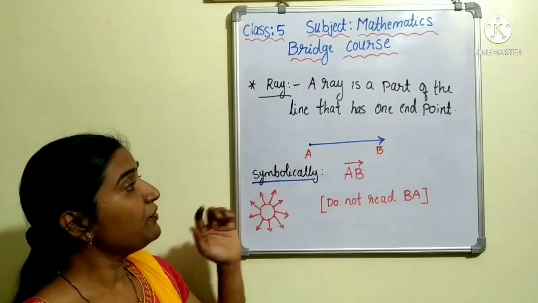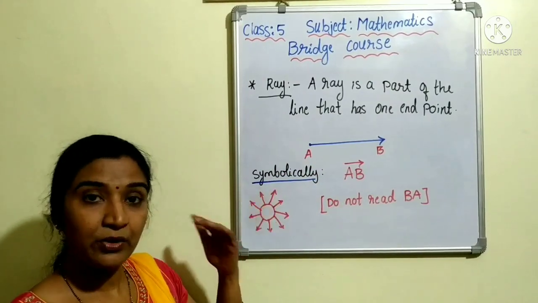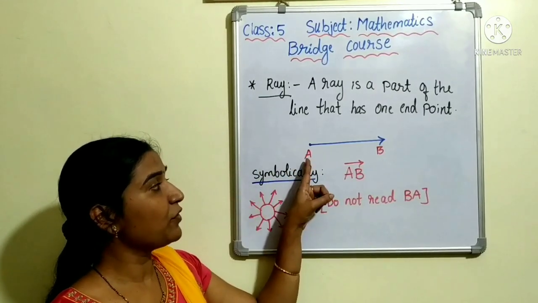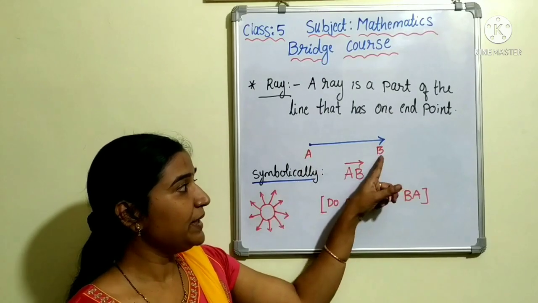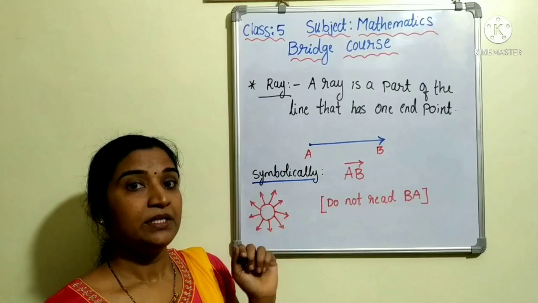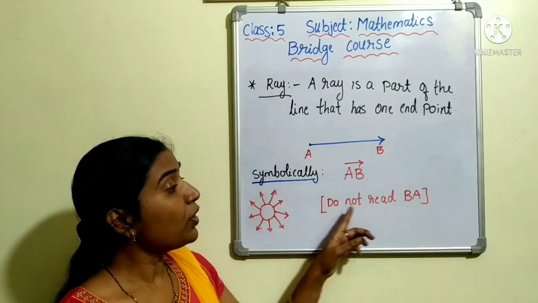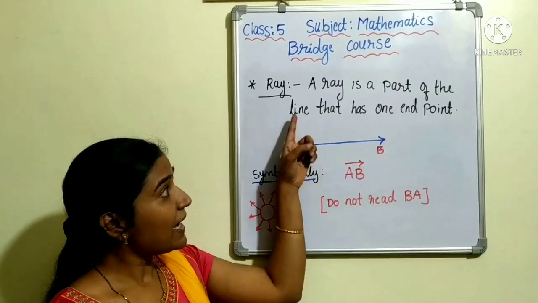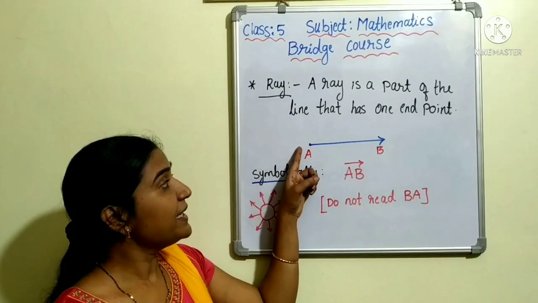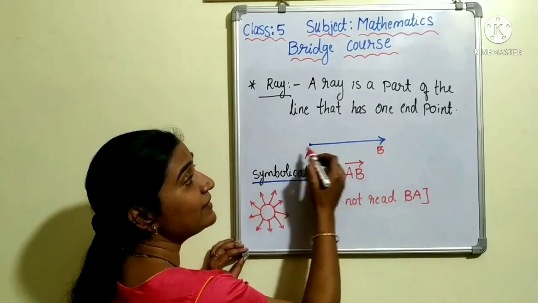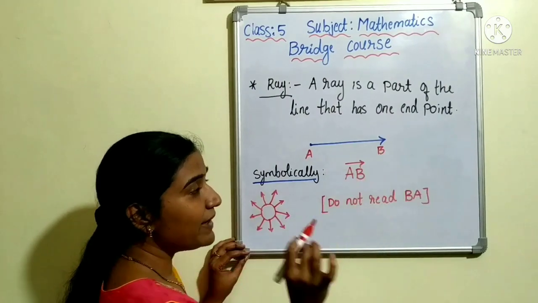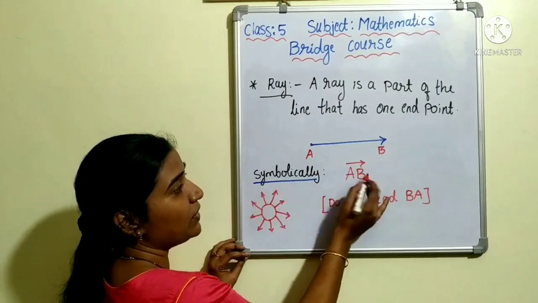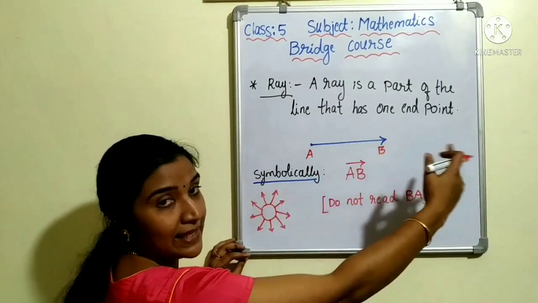Now remember how we are going to write a ray here. How we are going to represent a ray symbolically. So always remember we need to write from the endpoint, A, B, and the symbol of ray above it. Children, you should remember here that you do not write it like BA. Why? Because the ray has only one endpoint. The ray starts from this end and it extends endlessly in the other direction. So while writing, you should remember you are going to start from the endpoint, A, B, not from the end which is going to extend endlessly.